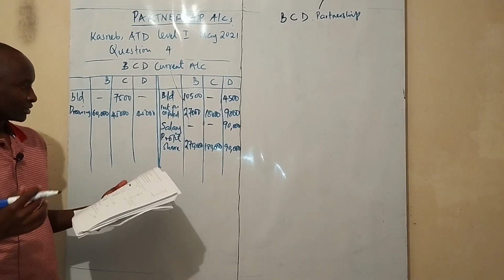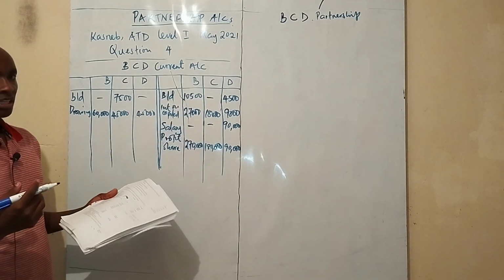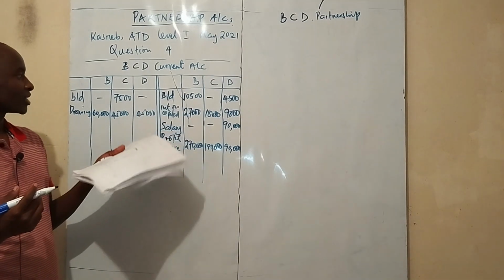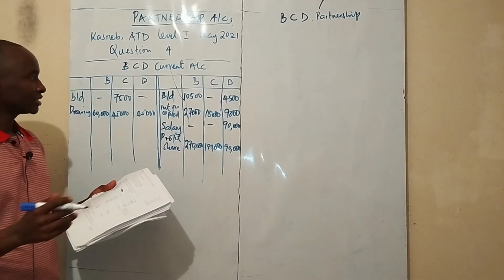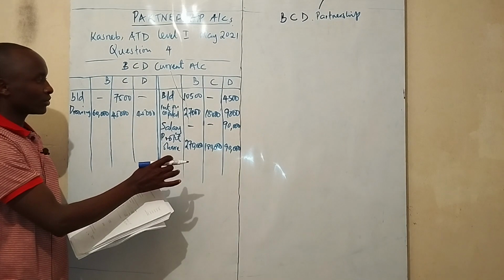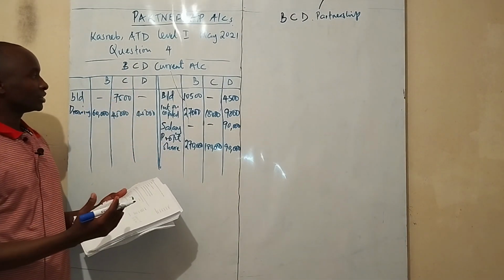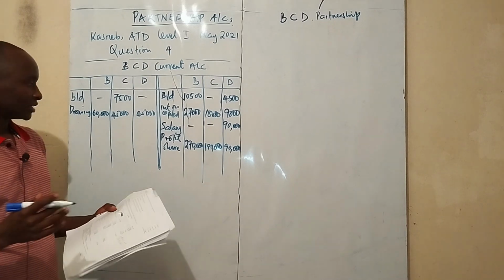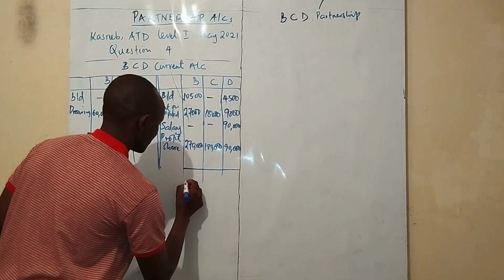So the next task that you have ahead is to balance off this account. I told you balancing off the current account is the same as balancing the cash book, right? So you balance one column for Bondo separately, for Chilungu separately, and for Donde separately. So you're going to do it this way.